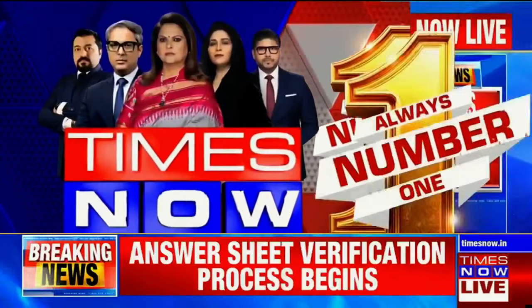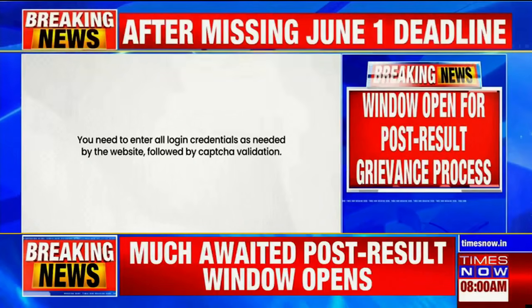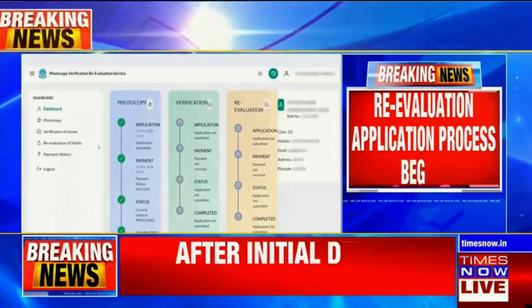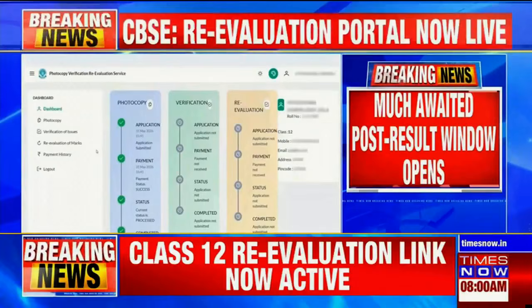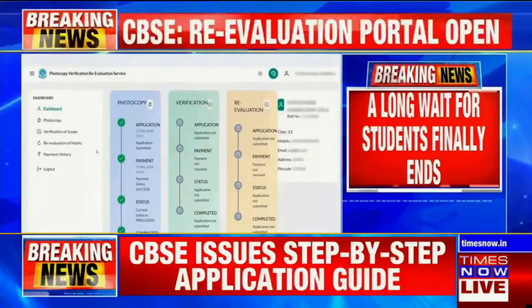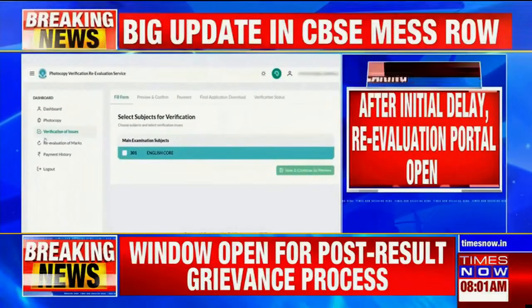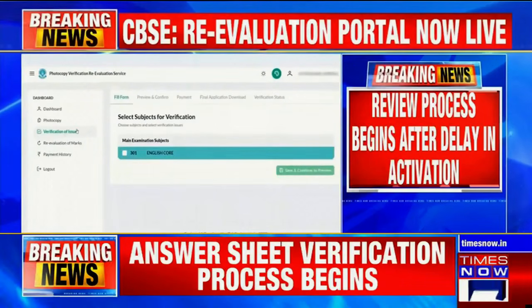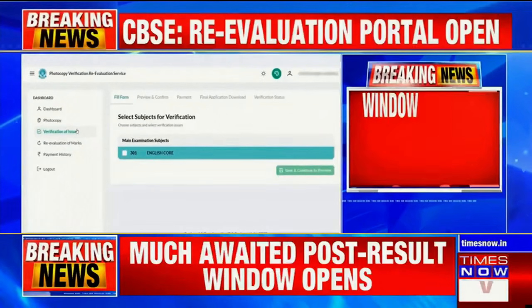With verification of issues or re-evaluation. Once you are logged in, you'll see different sections on the left side. Students can raise issues across all subjects in a single attempt. They can also select multiple issues simultaneously rather than applying separately for each issue. Now, if you want to apply for verification of issues, select Verification of Issues. You will see the subjects for which you have already obtained scanned copies.